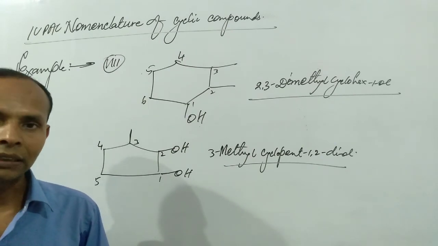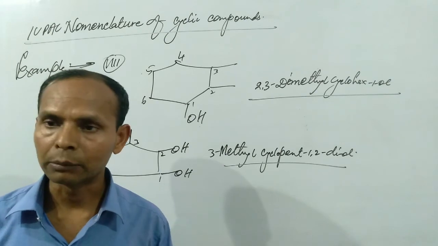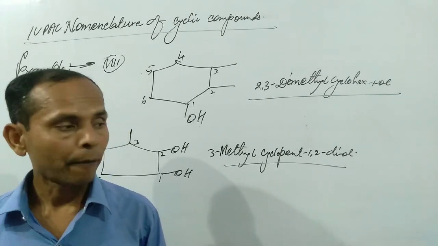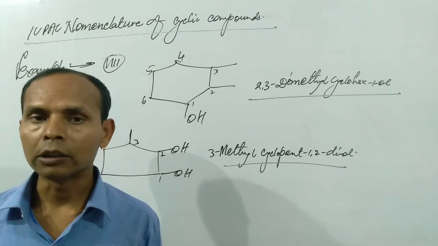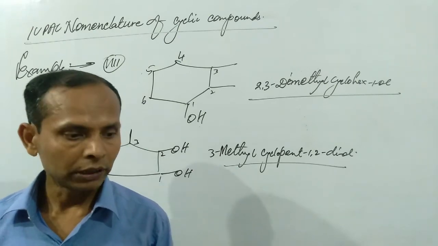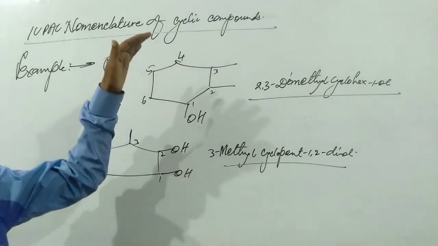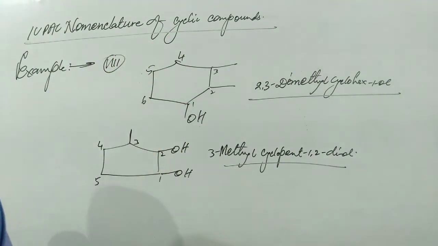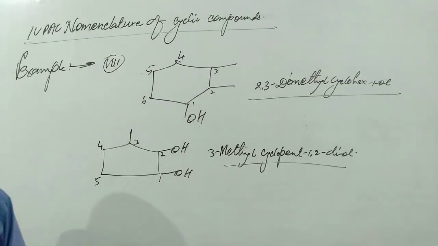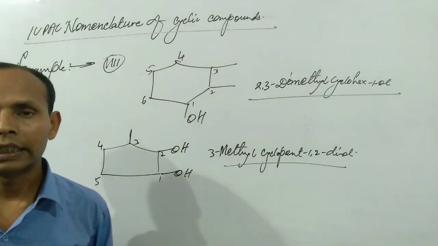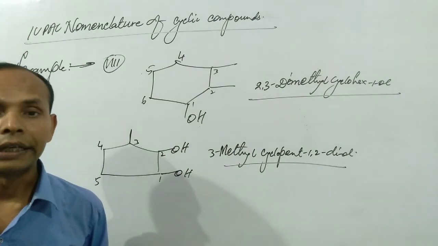The main difference between aliphatic IUPAC nomenclature and cyclic IUPAC nomenclature is that only the word cyclo is used here, but the rest of the rules will be the same. And we should take more and more examples to understand clearly the IUPAC nomenclature of cyclic compounds. These are the IUPAC nomenclature of cyclic compounds. In the next class we will study the next topic.